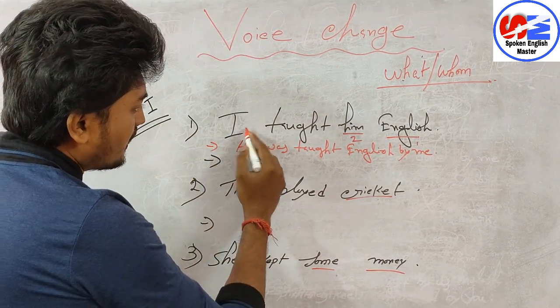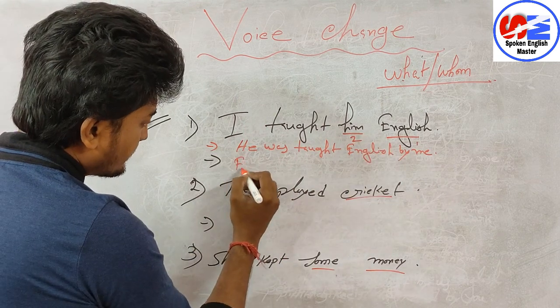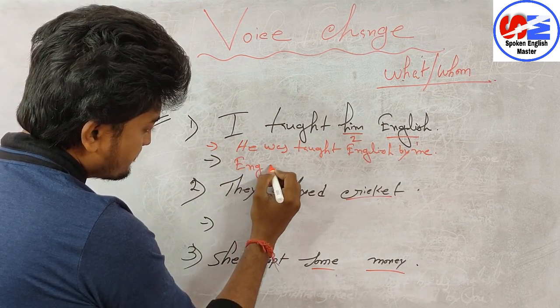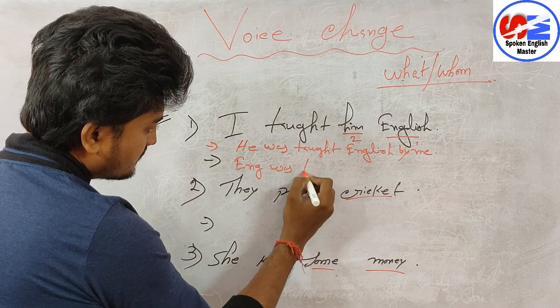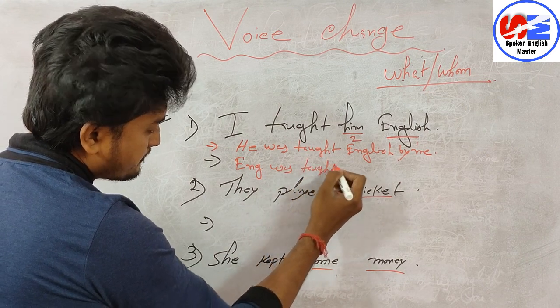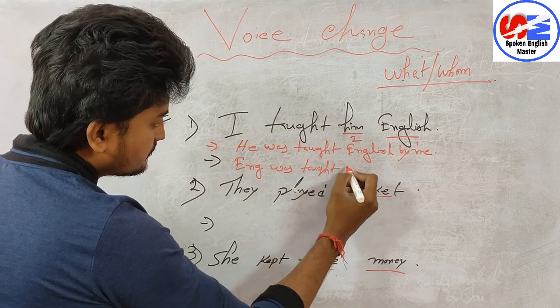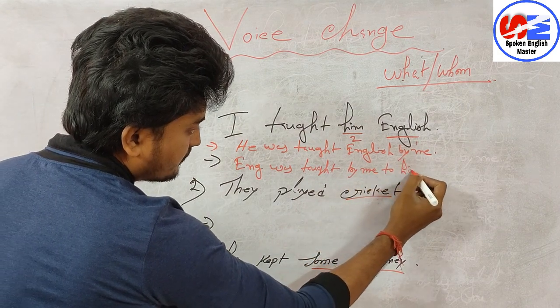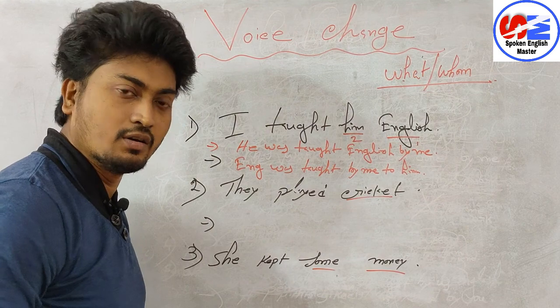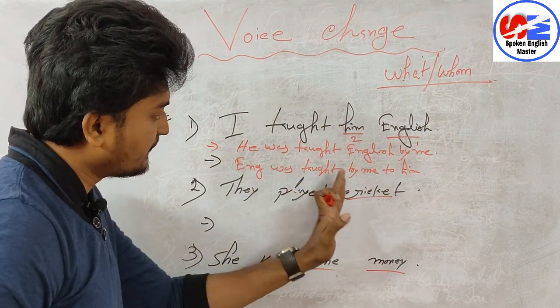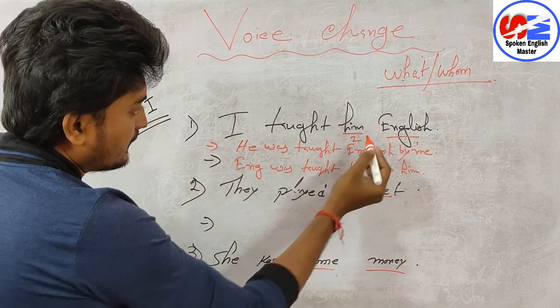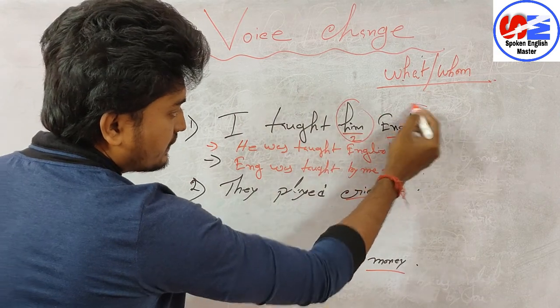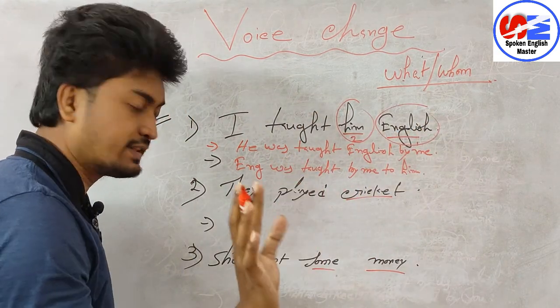Now next one. I taught him English. English was taught by me to him. This is also correct. English was taught by me to him. So first of all, I took this one object and then I took that object. Both the objects can be used.